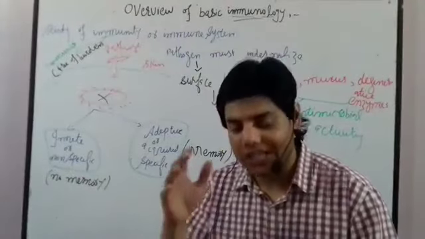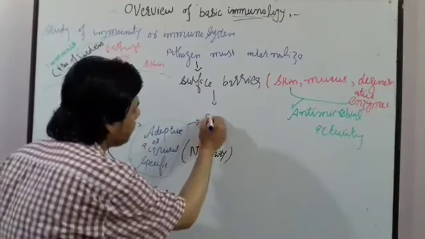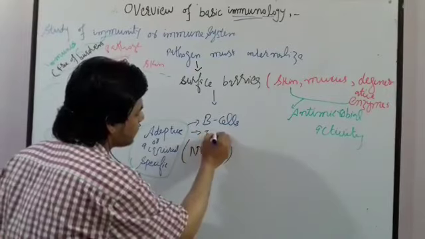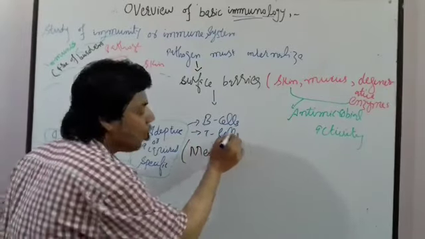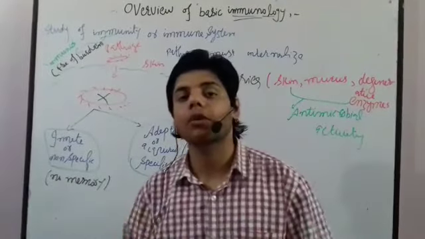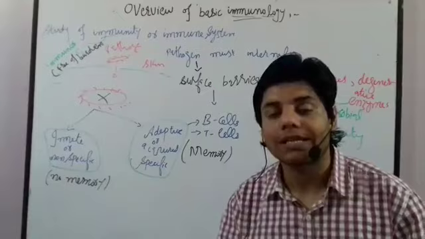This system has what? It has cells, which we usually call B cells and T cells. We have also talked about the B cell and T cell in much more detail in some other video lecture. So these two kinds of cells will be activated.